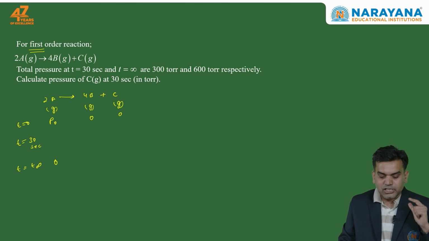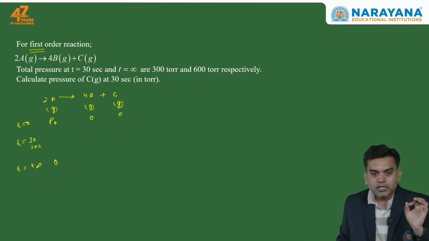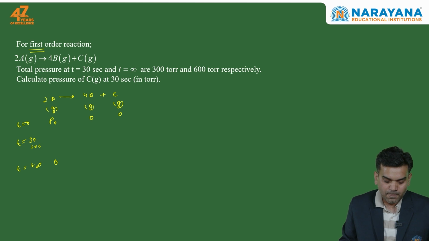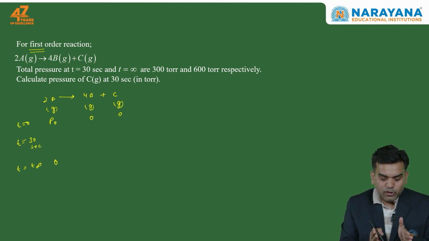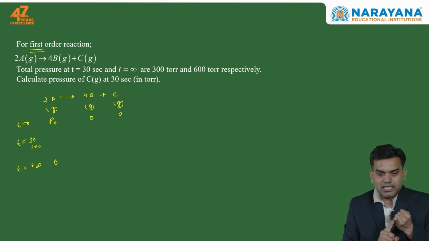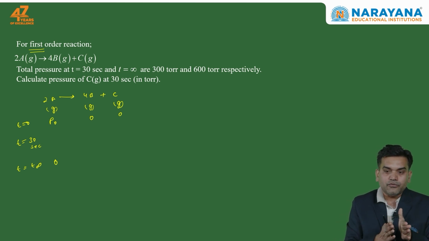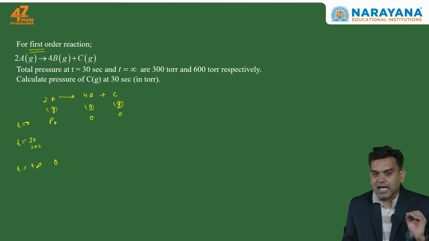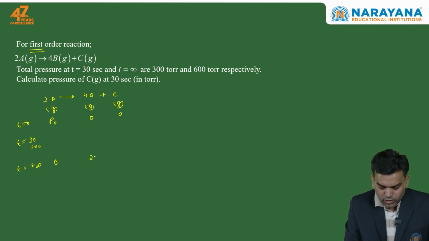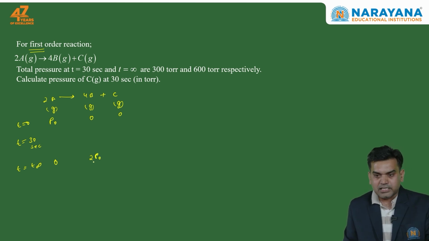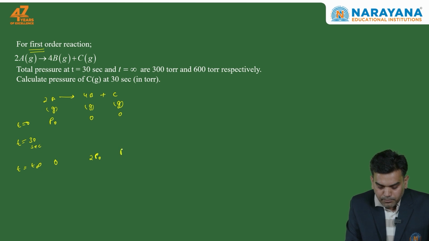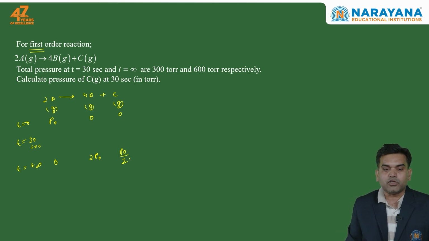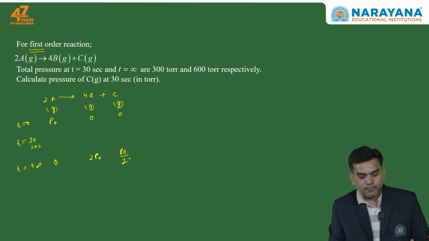So if initially I had P naught amount of A, from the stoichiometry of the reaction, 2A is giving 4B. It means 1 mole of A will give 2 moles of B and half mole of C. So if I have P naught amount of A in the beginning, this will give 2P naught amount of B at t equal to infinity and P naught by 2 amount of C at the end.